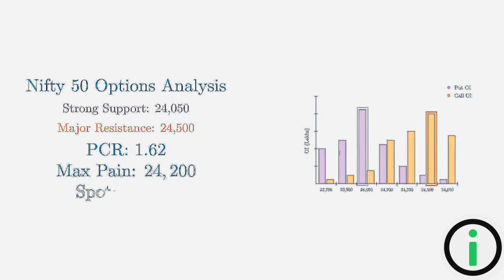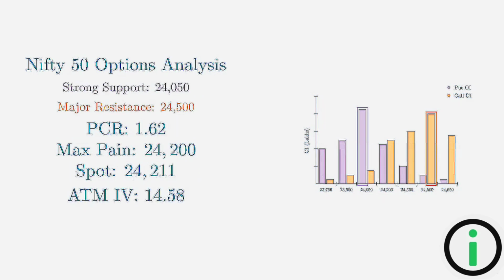Max pain sits at 24,200, while the spot price is at 24,211. This narrow gap is a sign of options-driven pinning, which kept the market contained today. Finally, the at-the-money implied volatility is at a relatively low 14.58. This tells us the options market is not pricing in a massive volatile swing for tomorrow, at least not yet.